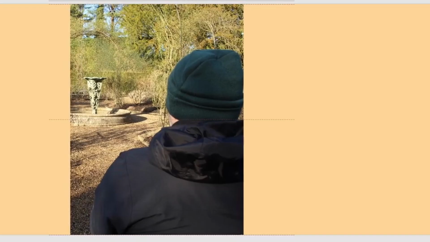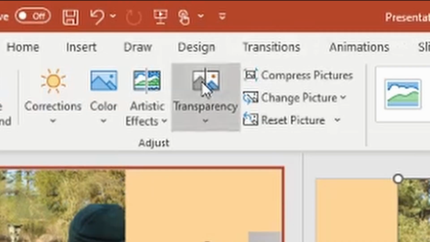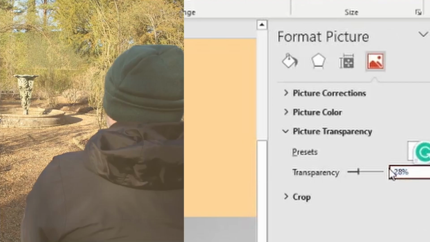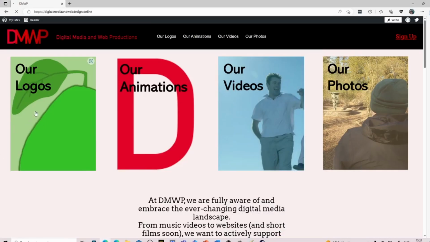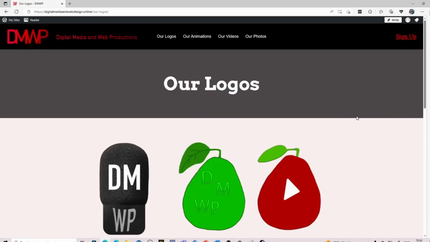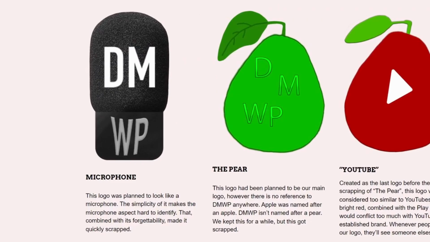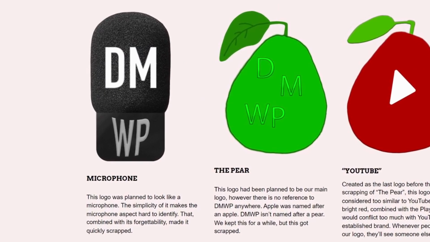I designed the buttons by getting an image, editing the transparency on top of a colored background, then adding some text on top. When designing my logos, I wanted them to be simplistic, rememberable, and easy to understand. The microphone was the first logo I started.